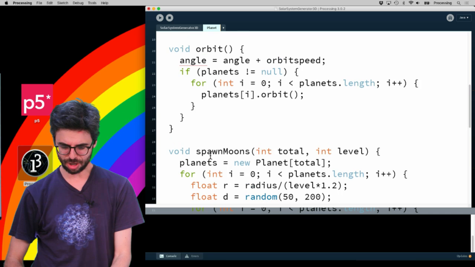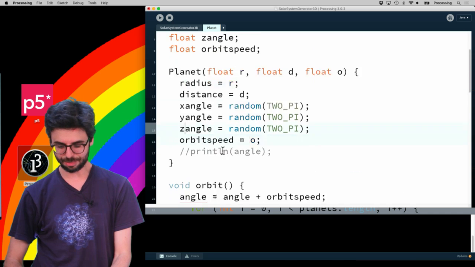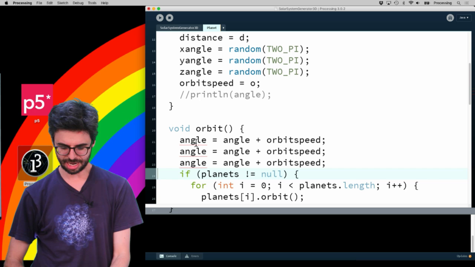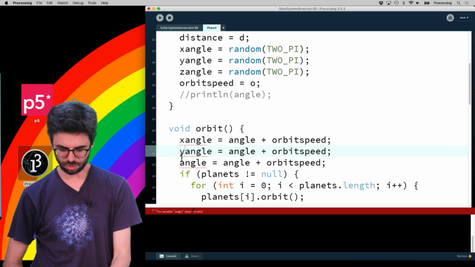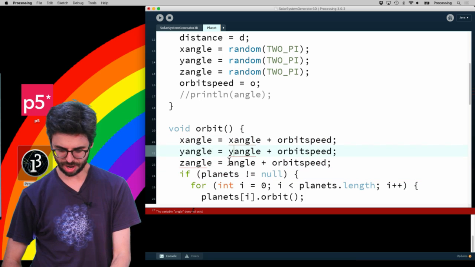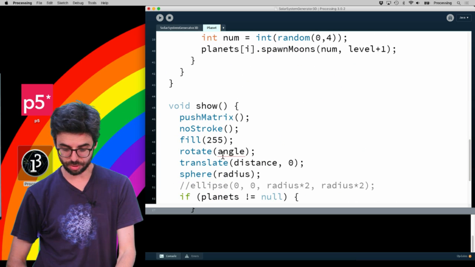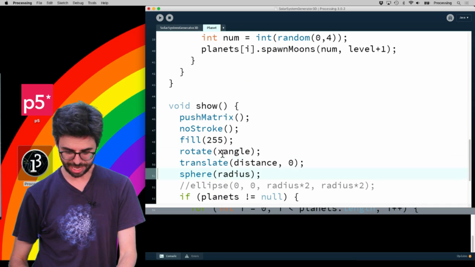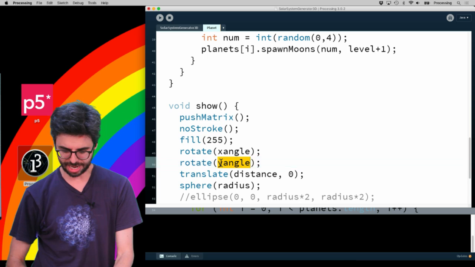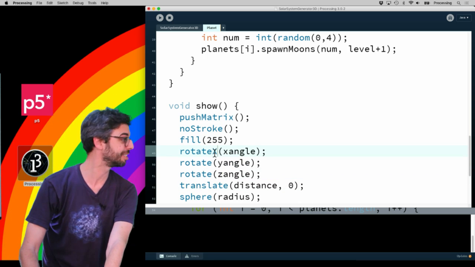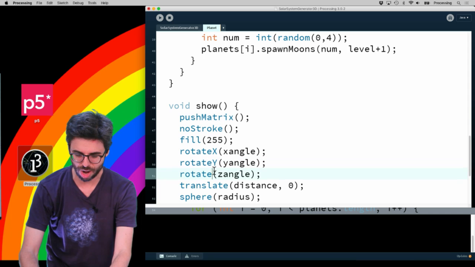And then there's so many ways I could do this differently, but I'm going to say X angle, Y angle, Z angle, X angle, Y angle, Z angle. I could probably get away with just 2. And then when I draw the moon, I'm going to say, the planet, rotate X angle, rotate Y angle, and rotate Z angle. But I'm going to rotate X to rotate along the X axis, rotate Y, and rotate Z.